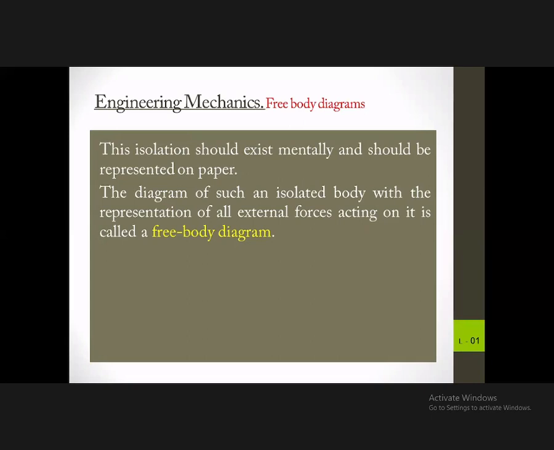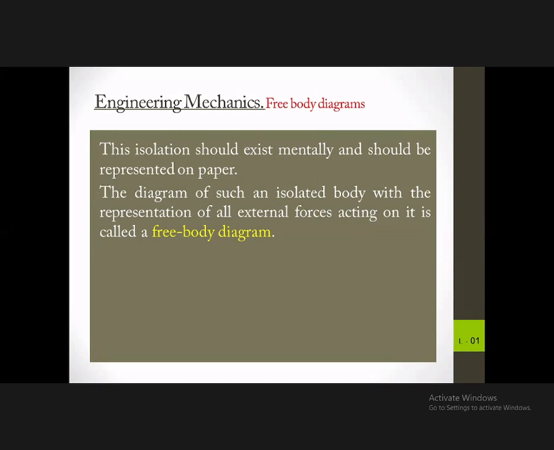When it comes to reality, you won't see a body separately from other elements. But to analyze, we should make it simple by thinking about it and bring it to paper in a simple form.